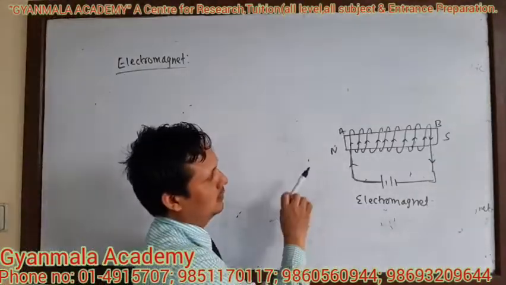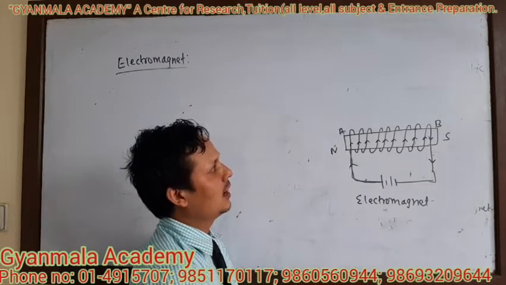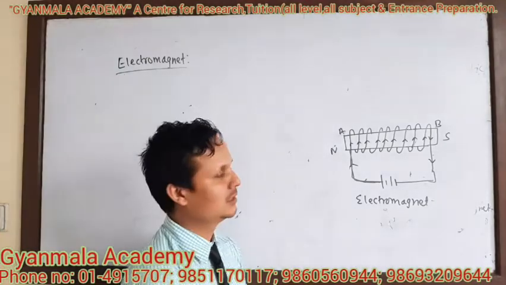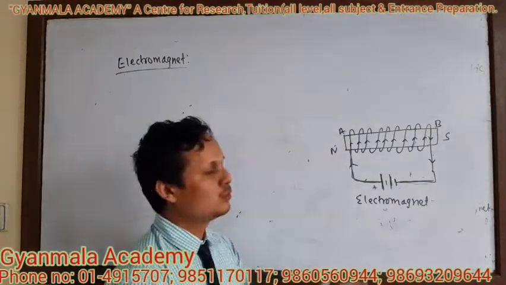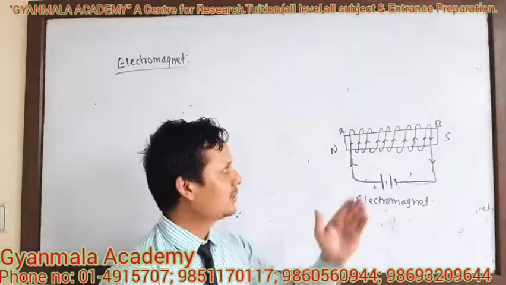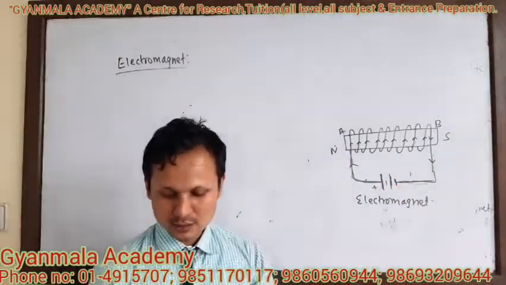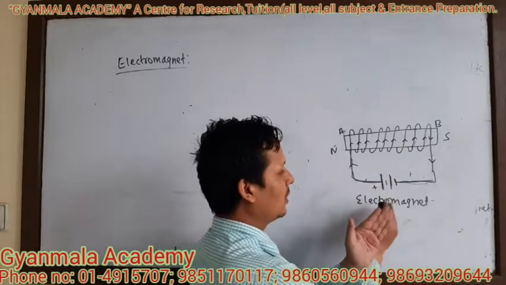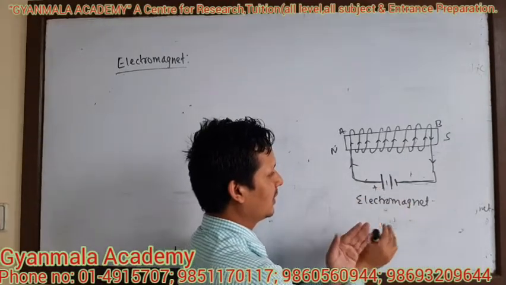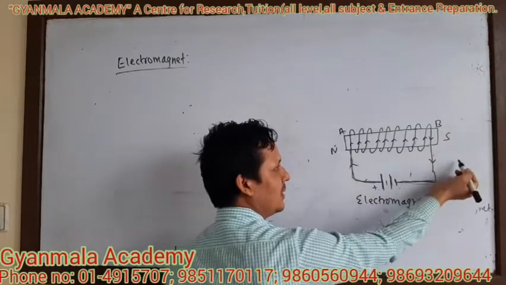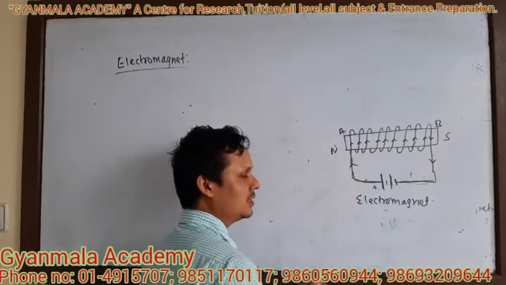Now let us study which end of the iron core behaves as the north pole and which end of the iron core behaves as the south pole. The side towards the positive terminal behaves as a north pole and the side towards the negative terminal behaves as a south pole. If you alter the poles of the battery, if you change this side as positive and this side as negative, then this side behaves as north pole and this side behaves as south pole.